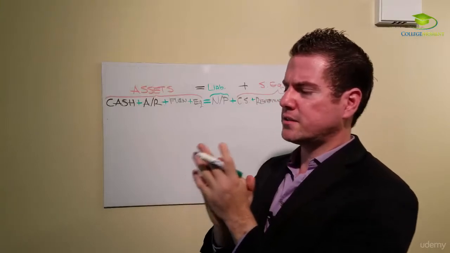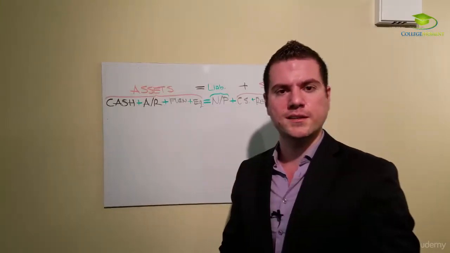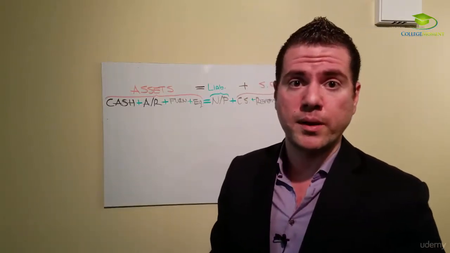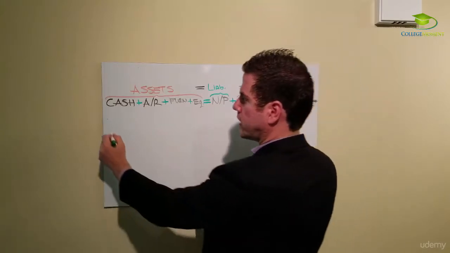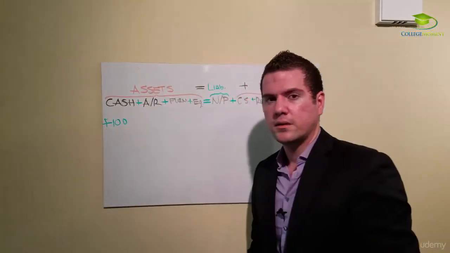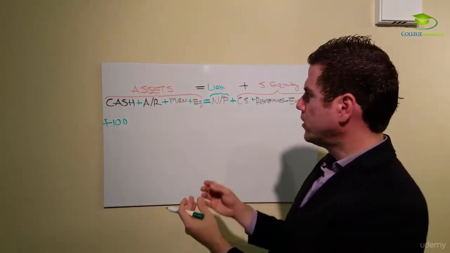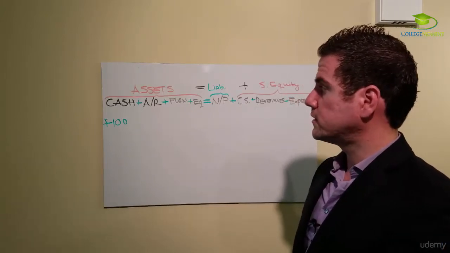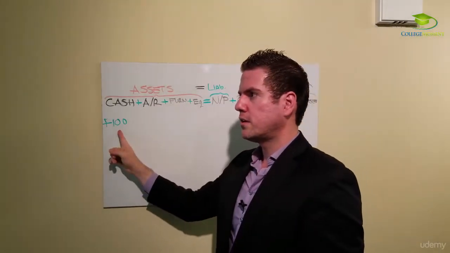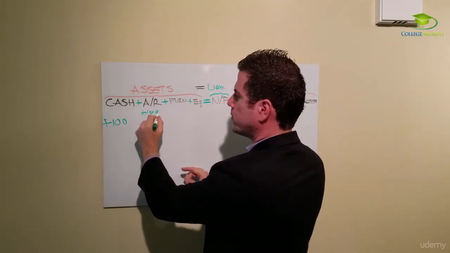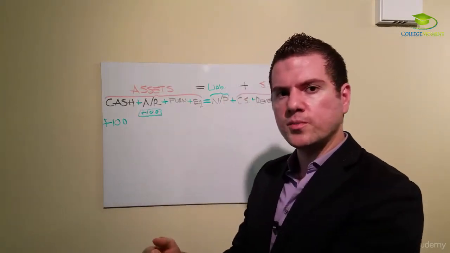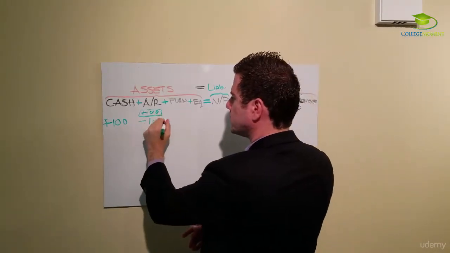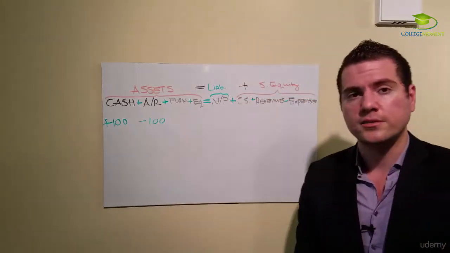Next transaction tells us that, you remember that customer that said they couldn't pay us but will pay us later? Guess what? The check arrived in the mail and they paid the $100. So I know I received the cash, which is $100. But what else is affected? I know I have to have at least two accounts affected in accounting. That's the double entry accounting system. I know I received cash. I know that I added 100 here before. You remember that one that this customer owes me? So that means if he paid me, he doesn't owe me anymore. So why don't I subtract these 100? Now the equation balances.